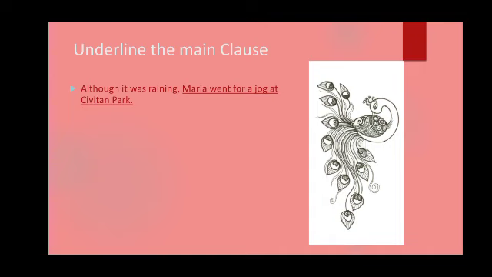Now see the second part. Maria went for a jog at Civitan Park. This part of the sentence is complete in itself. It has subject, it has verb. So, this part is main clause. And although it was raining, it is dependent clause or subordinate clause.